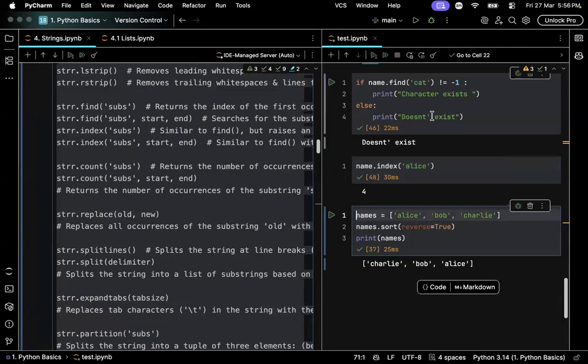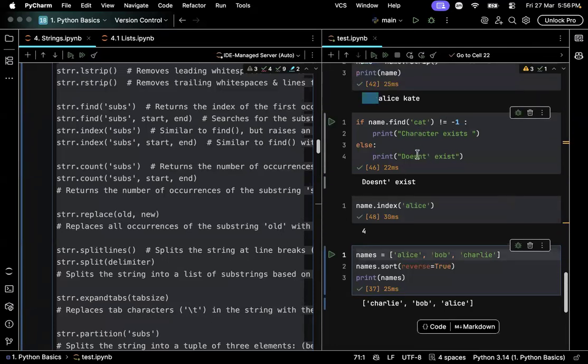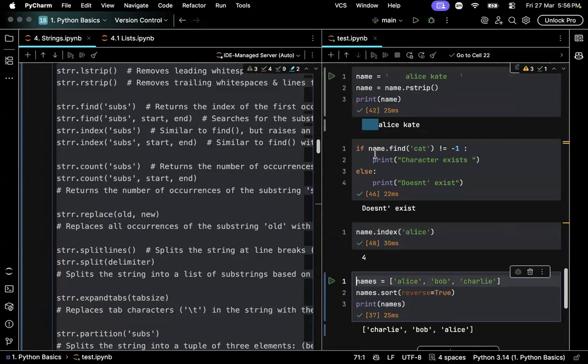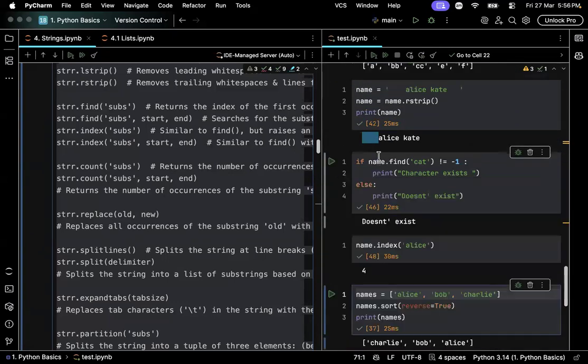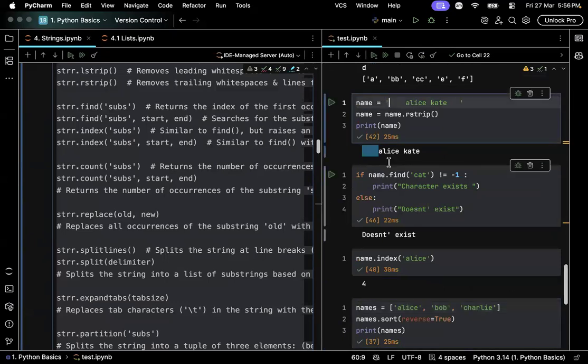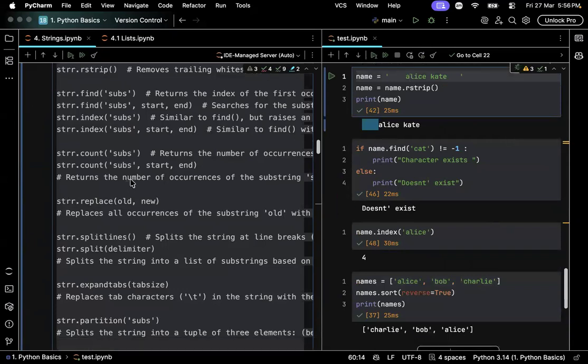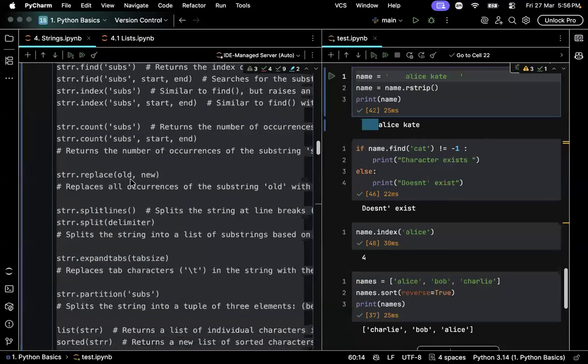It is returning me that the value is 4. What it means is your substring exists in the actual string and starts at the position 4. Like here 0, 1, 2, 3, 4. And it will start at 4. Is index and find clear?